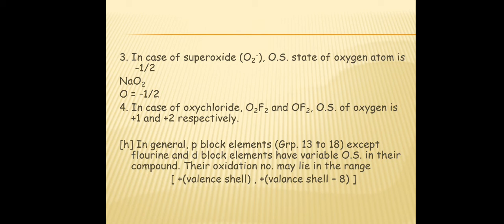In general, p block elements, that is groups 13 to 18 except fluorine, and d block elements have variable oxidation states in their compounds. Their oxidation number may lie in the range of plus valence shell electrons to valence shell electrons minus 8. This is the formula for finding the range of oxidation numbers. Here are some examples of ranges of oxidation numbers.